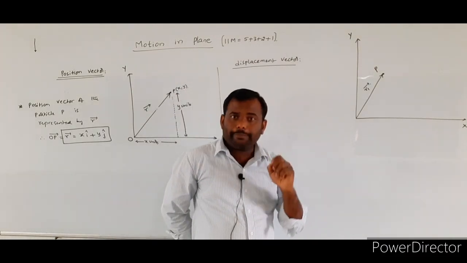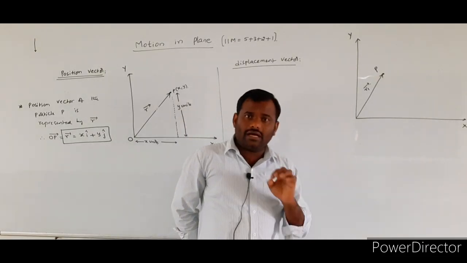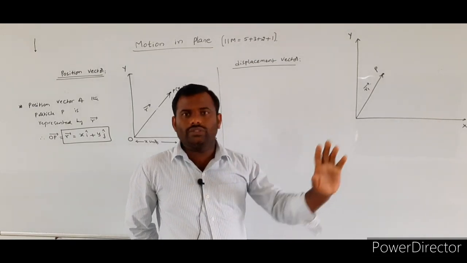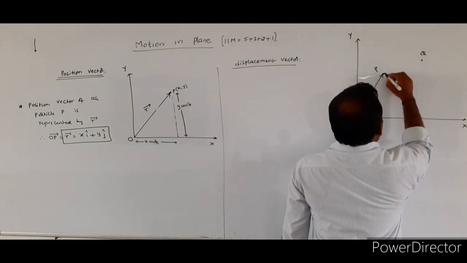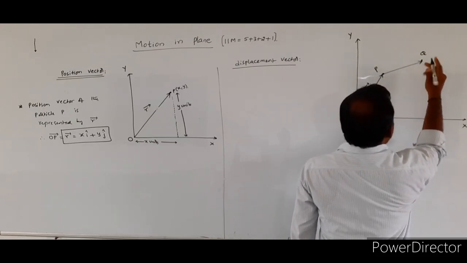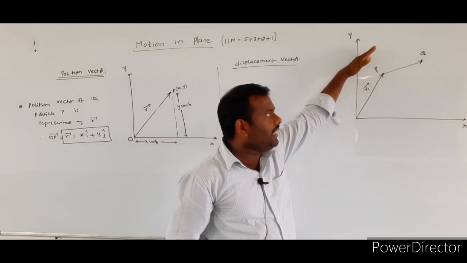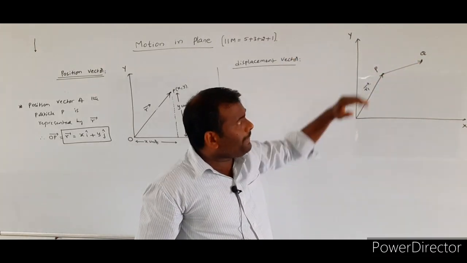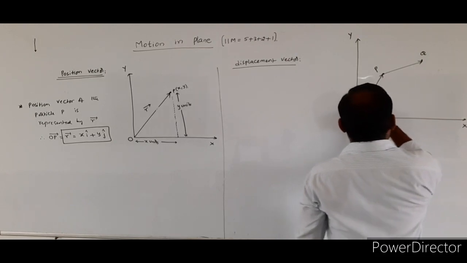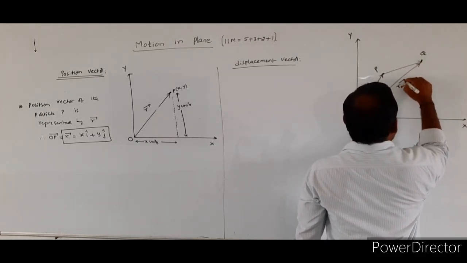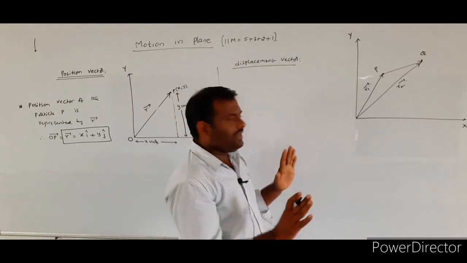Now I assume that the particle is in motion. Whenever an object is in motion, it is moving from one place to another. I assume the particle moves from the point P to the point Q. The initial location of the particle is P and the final location is Q. Whenever the particle is at Q, we again have to represent its position, so the final position vector of the same particle is represented by R2 bar.